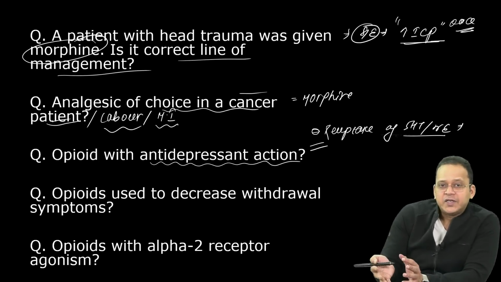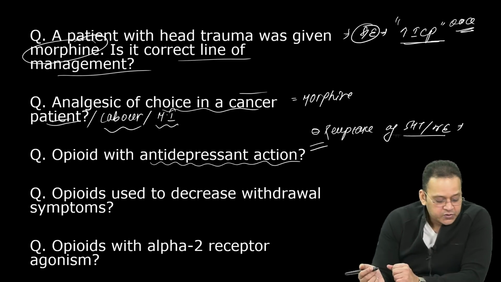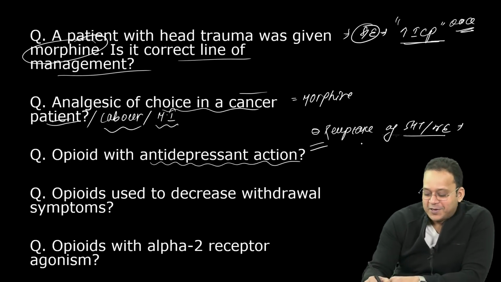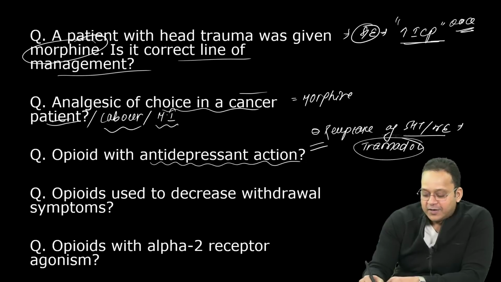This MCQ I've changed a little bit. Which blocks reuptake of serotonin and norepinephrine? Now you know the answer is tramadol. Right, tramadol is the answer.